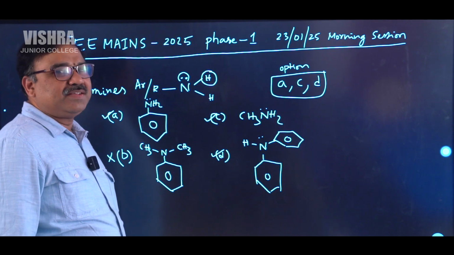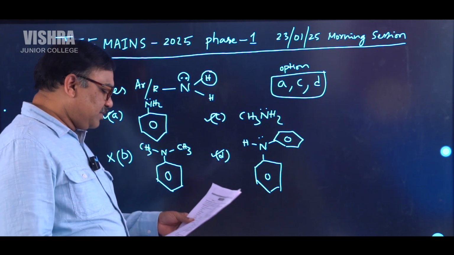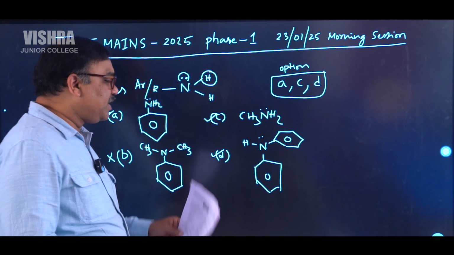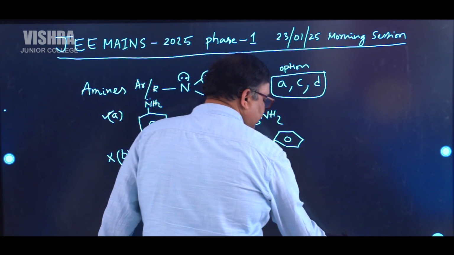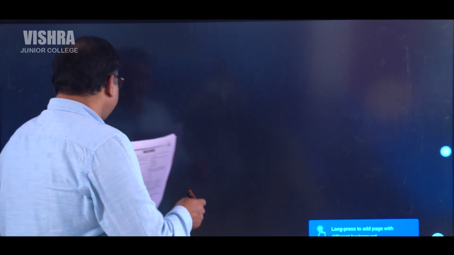Like that we can explain this. This is from the amines, nitrogen containing compounds. So let's move to the second one. This is about the stability of the carbocation. Let us see the second one.